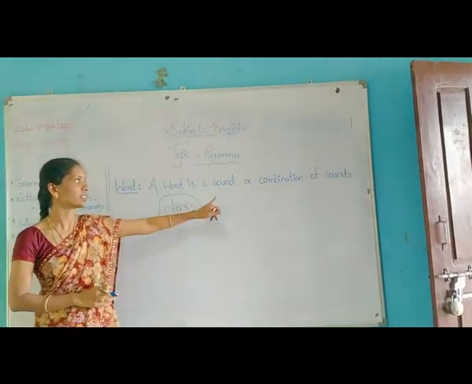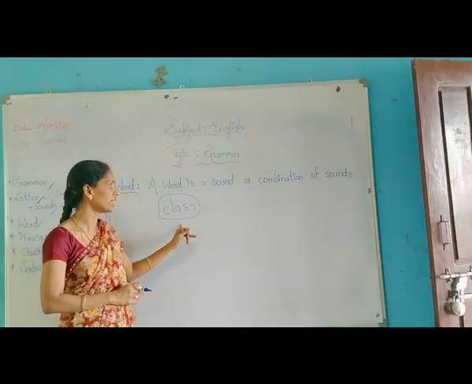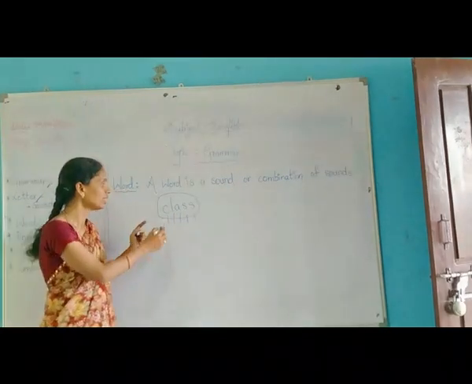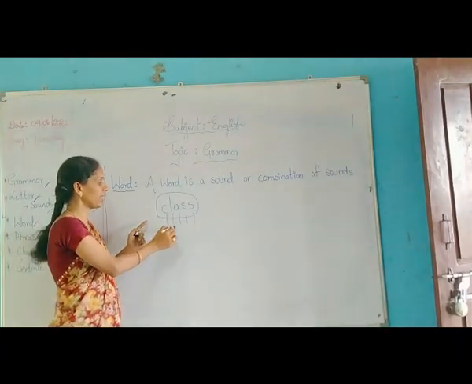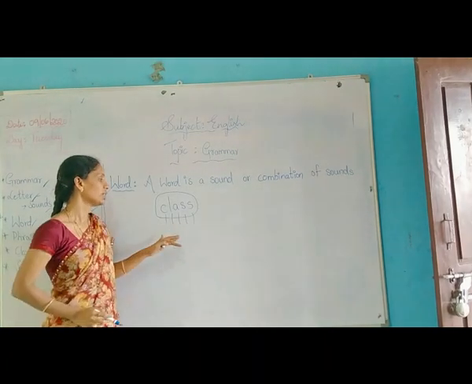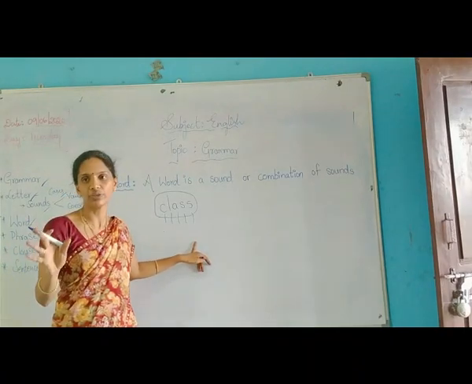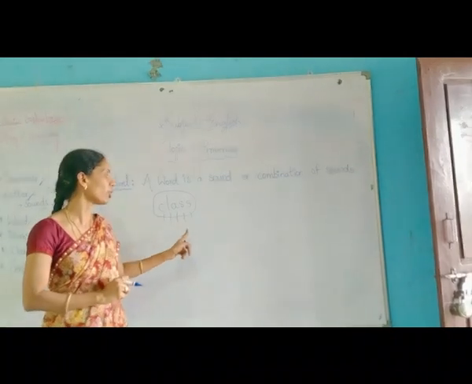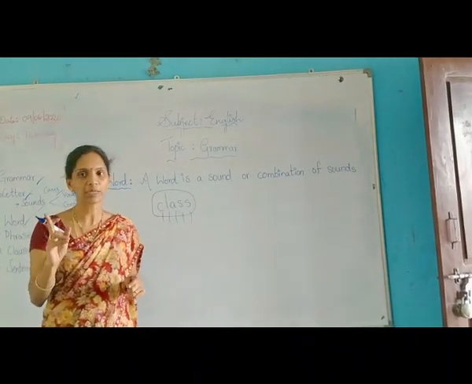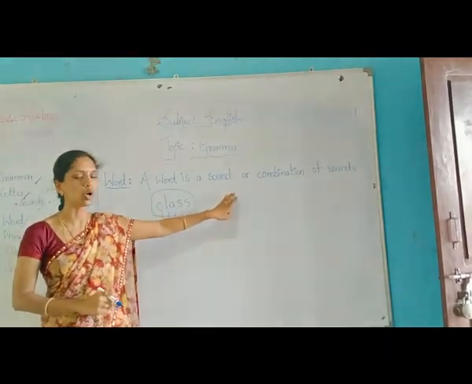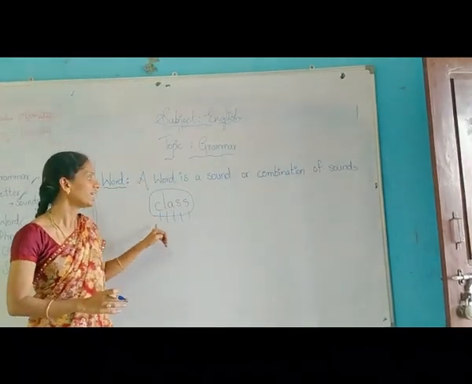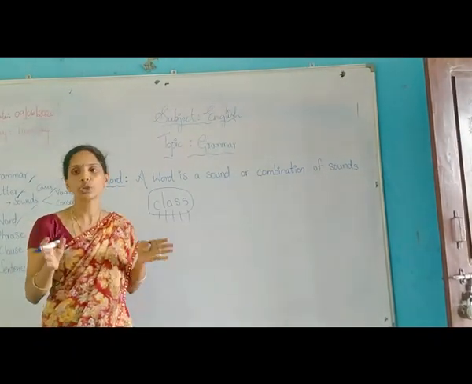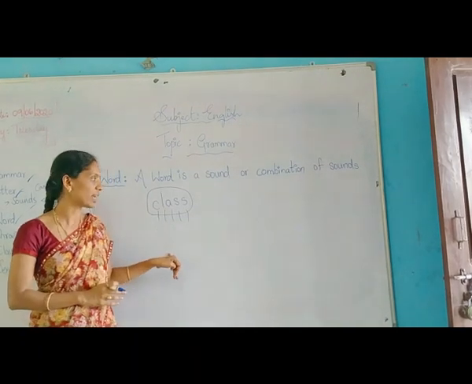Look here, a word is a sound or combination of sounds. So finally, these five letters will be having different types of sounds. C, L, A, S, S. All the letters will be spelling in different ways, but finally they combine together and give you a meaningful word, and we are pronouncing it as class. Again, I repeat, kids, listen here. A word is a sound or a combination of sounds. These five letters combined together give you a meaningful word, and it is pronounced as class.